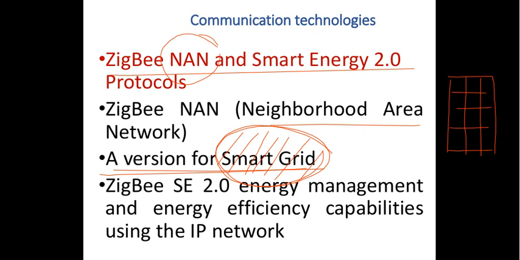Version for a smart grid, Zigbee SE 2.0: energy management and energy efficiency capabilities using the IP network. These are the general things which you can have.